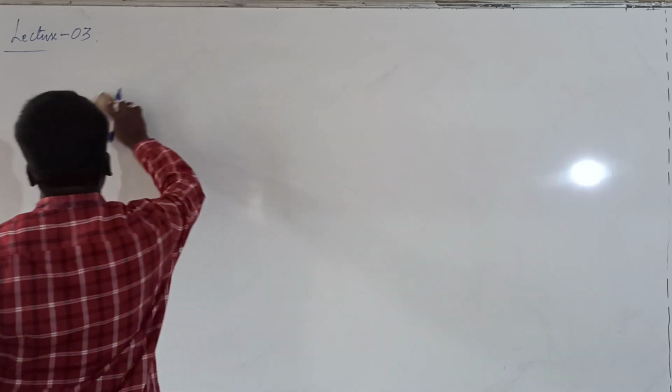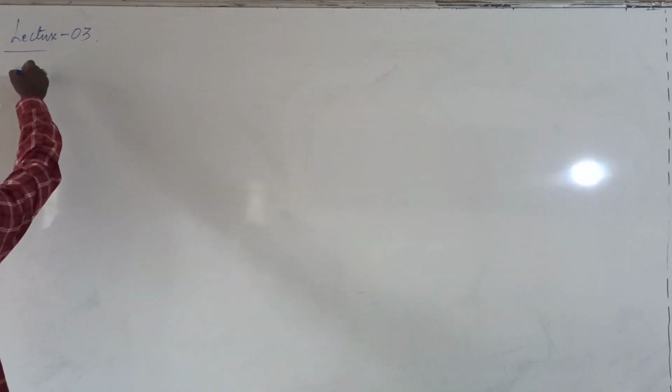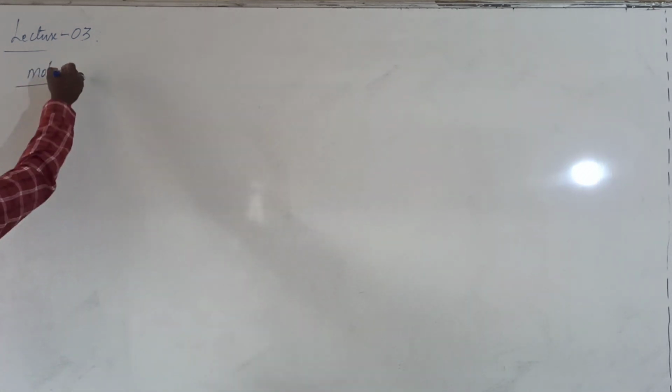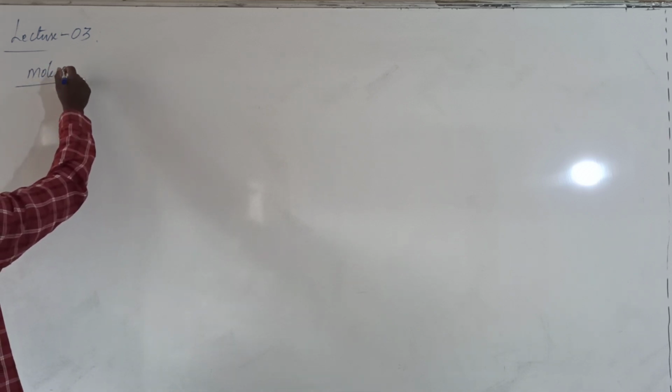Now let us see what is meant by mole. The number of moles is generally denoted with n, right?